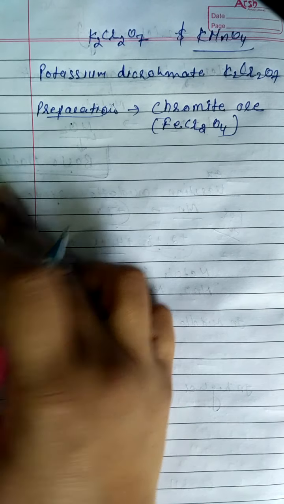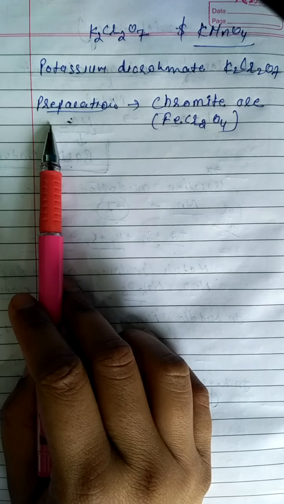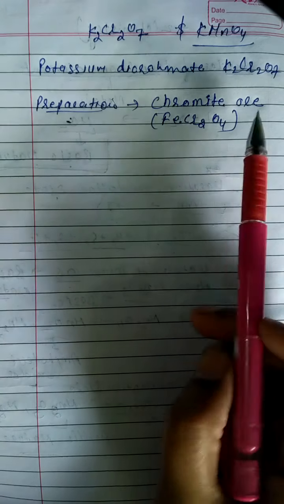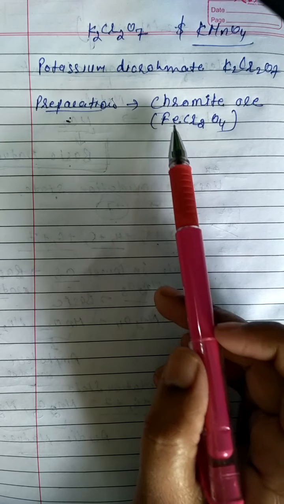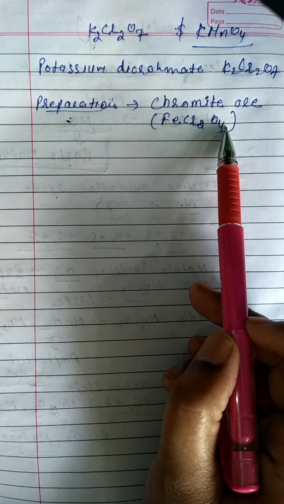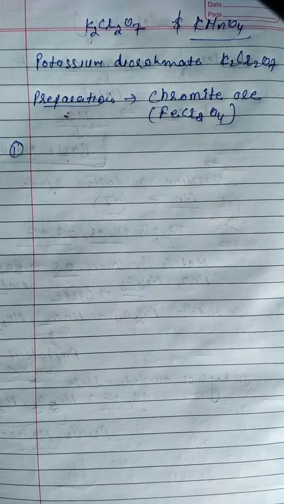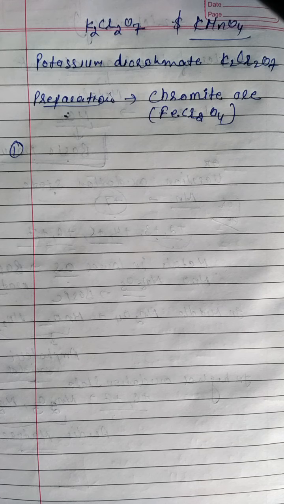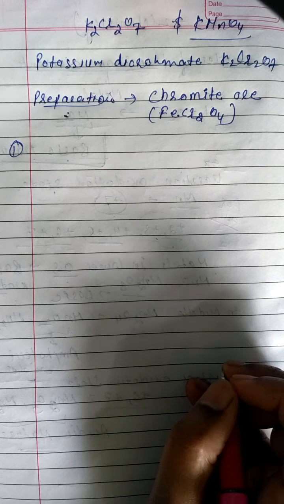Clear? That is the first preparation. That is, how can we prepare potassium dichromate. Potassium dichromate is prepared from chromite ore. The formula for chromite ore is FeCr2O4. When we are preparing potassium dichromate, it includes 3 steps. We can prepare potassium dichromate in 3 steps.